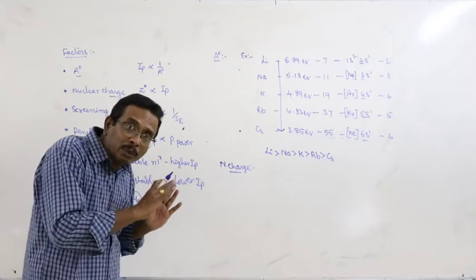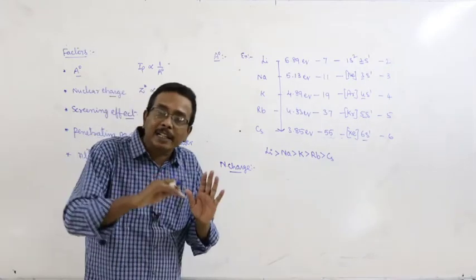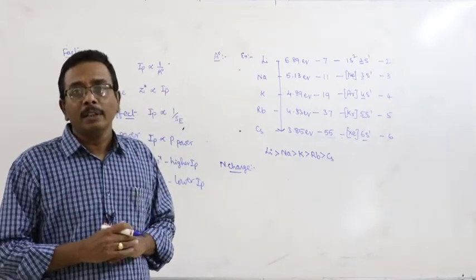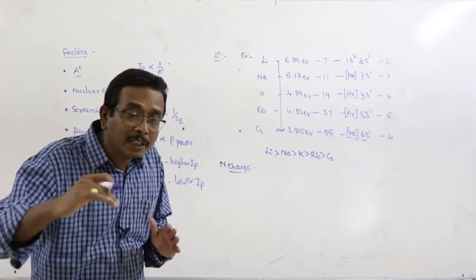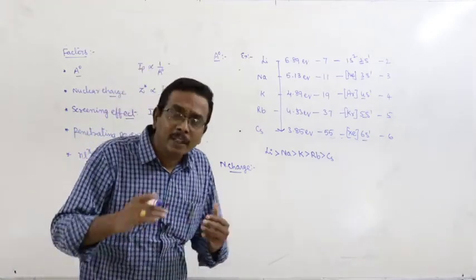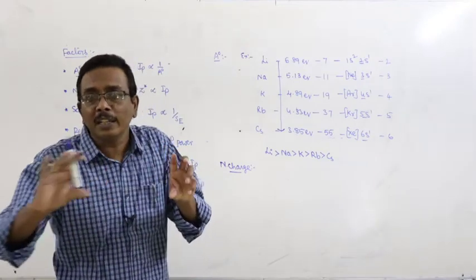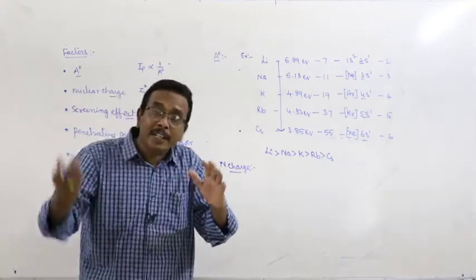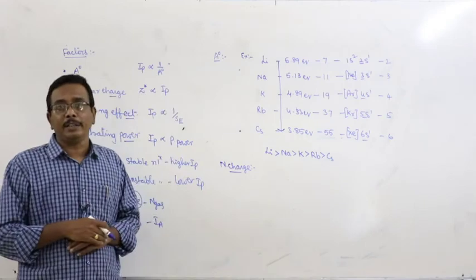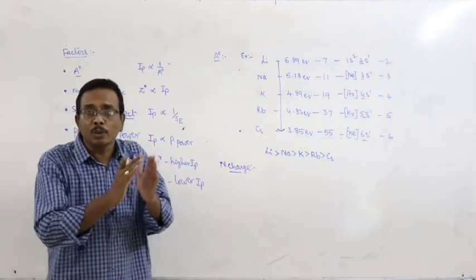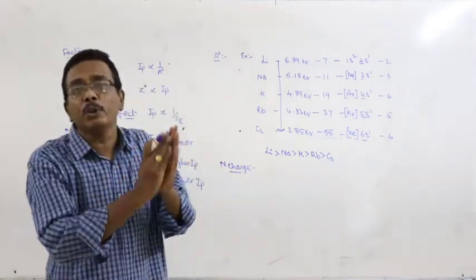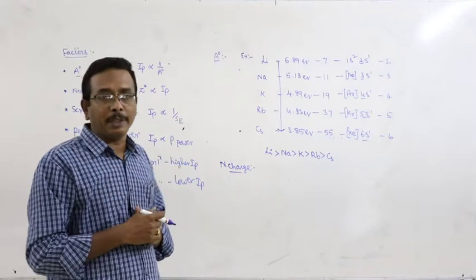In a period, as we move from left to right, with increase of atomic number, the nuclear charge increases. Why? The number of protons inside the nucleus increases. But the differentiating electron goes into the same orbit. Means there is no difference in the distance between the nucleus and the outermost orbit.